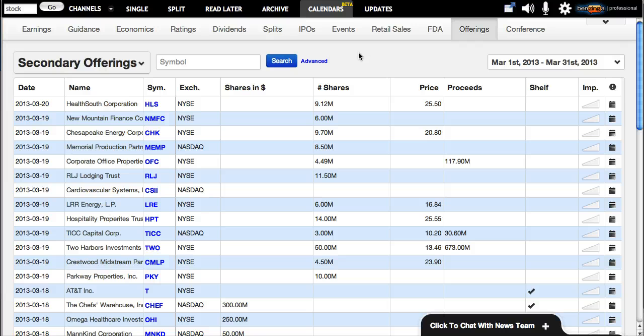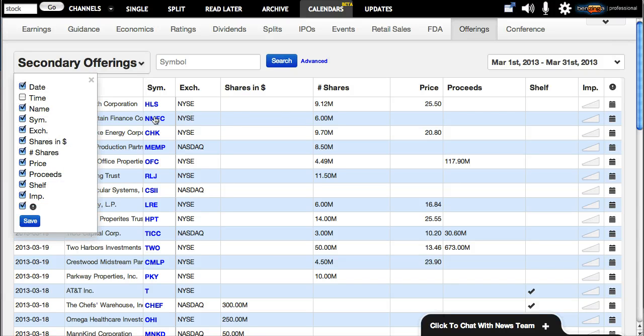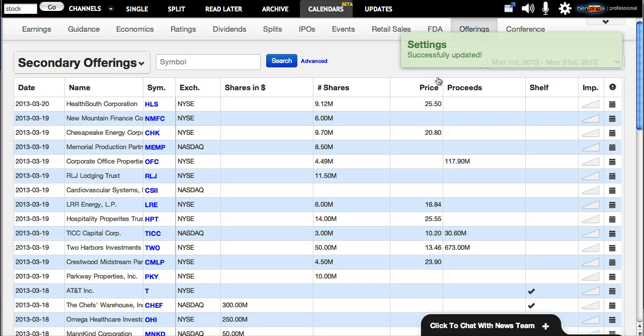So that's pretty much the gist of the calendars right now. Everything's customizable. You can come in here and put the data in here that you want, so you can actually customize the actual tabs you're looking at, sort by the tabs, as well as change the date ranges if you're trading earnings out in the future, anything like that. So I wanted to give a quick overview.